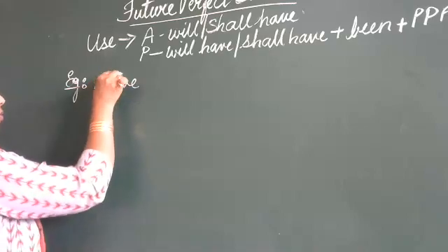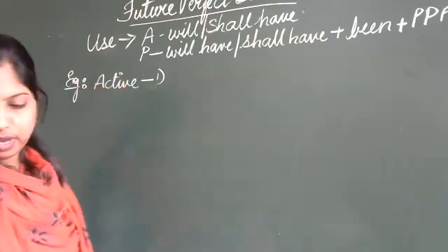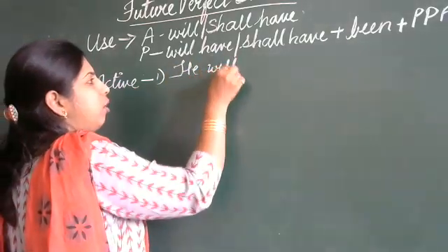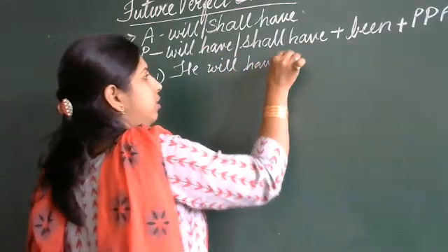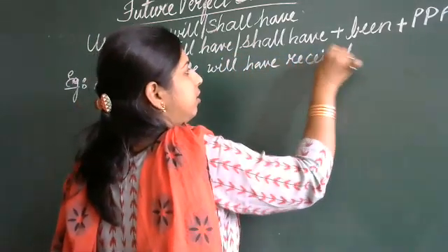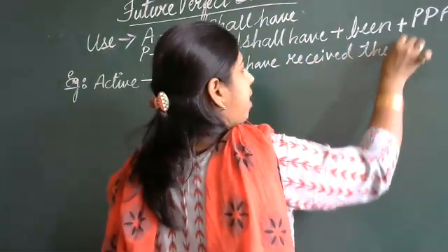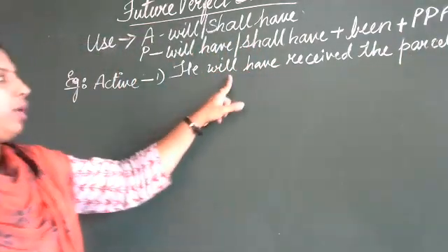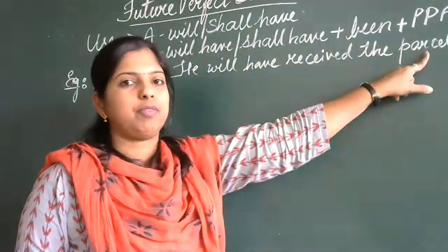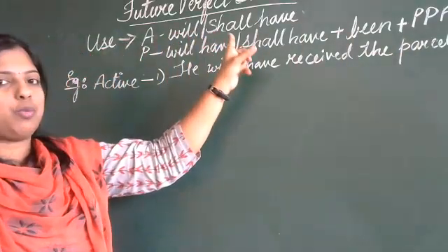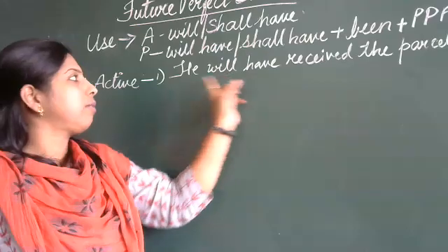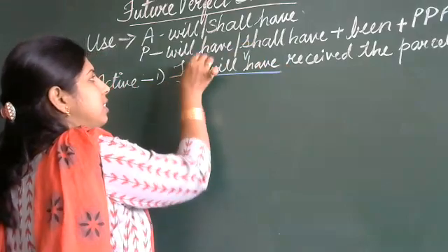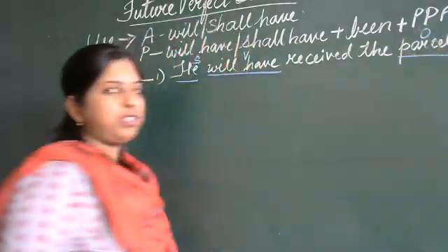Active. The first one. He will have received the parcel. This is the sentence. So in active, what I gave, the sentence has will or shall have. See here, he will have. Will have, this is the verb. He is the subject, and parcel is the object.